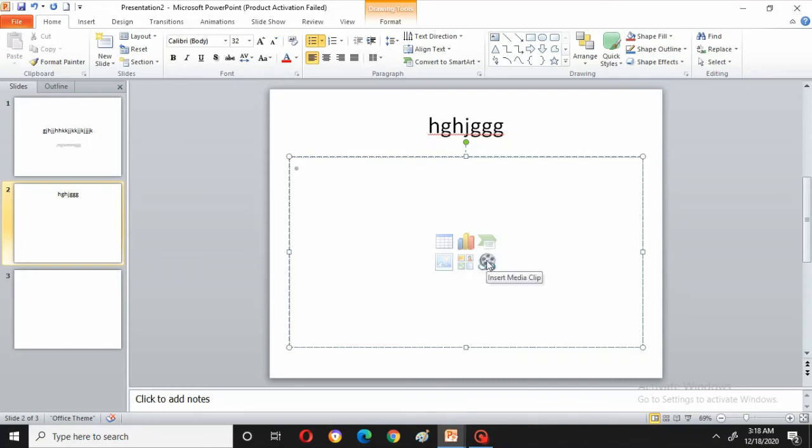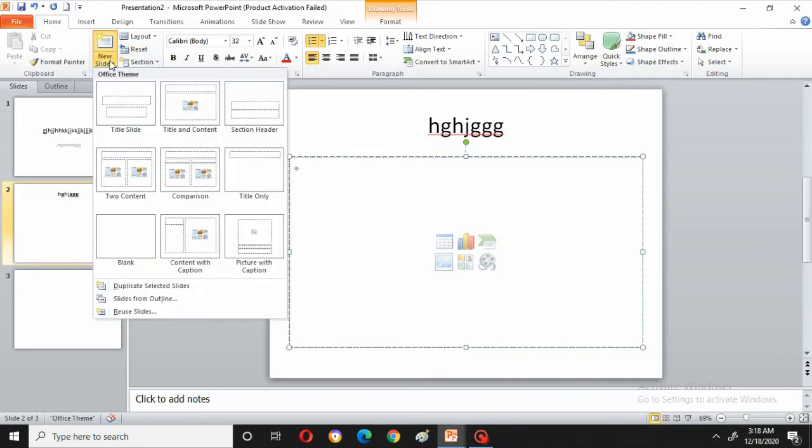Now can you see here, this is insert media clip. What is media clip? Inserting some video or some photo or some picture, but mostly this is video. For videos you will be using this. That means you can even add videos to the slides, right? This is about the title and content slide, right?